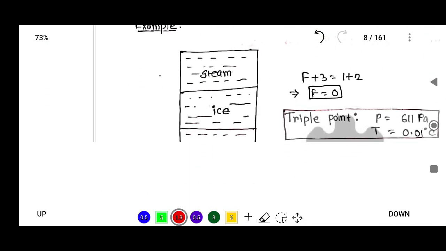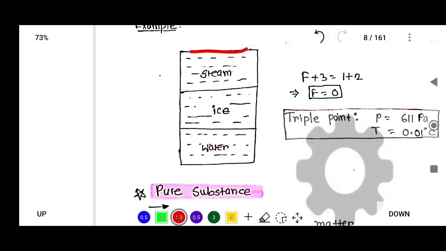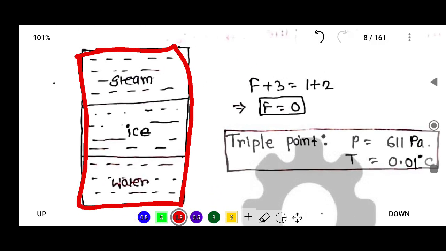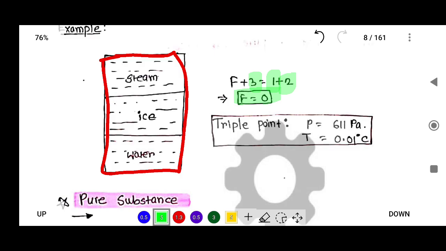Now there is another container. In this container there is steam, ice and water. Steam has the same chemical composition, ice has the same chemical composition, and water has the same, H2O, and there are 3 phases. So if we calculate the degree of freedom, F plus P is C plus 2. P, the number of phases, is 3, and C is 1. If we calculate that, the degree of freedom is equal to 0. So this is very, very important. That means here the degree of freedom is 0.